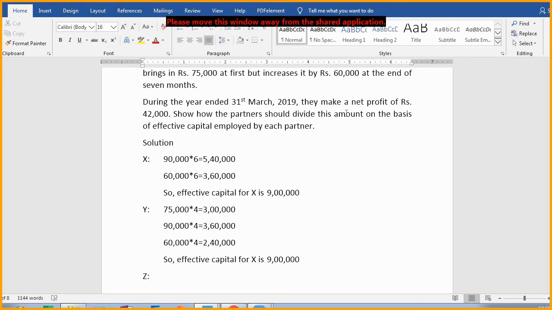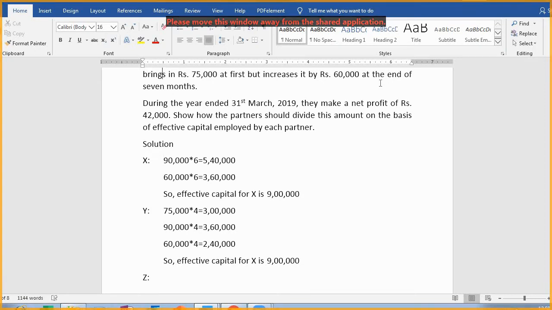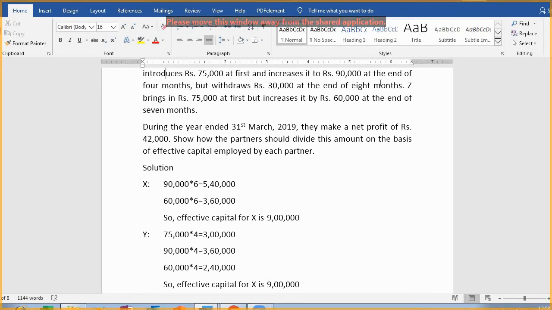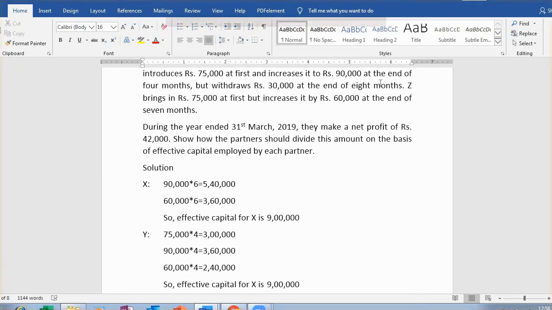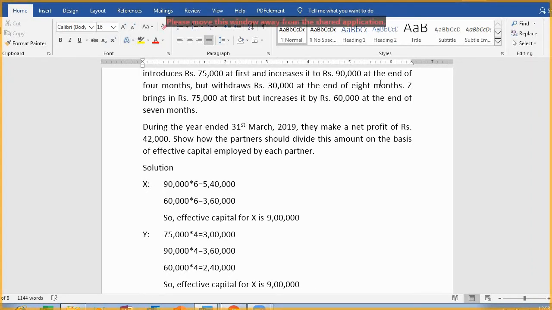Now calculate it for Z. For Z, what's the information? Z brings in 75,000 at first, but increases it by 60,000 at the end of 7 months. Means 75,000 will work for 7 months, and 1,35,000, that is 75,000 plus 60,000, will work for the next 5 months.